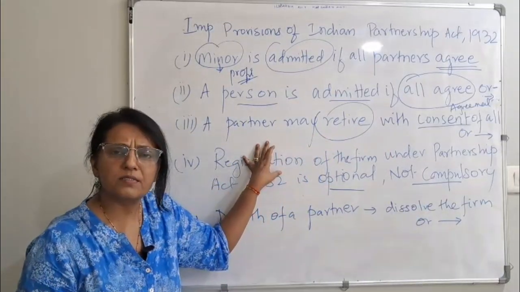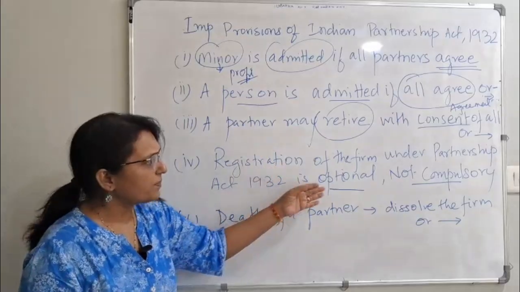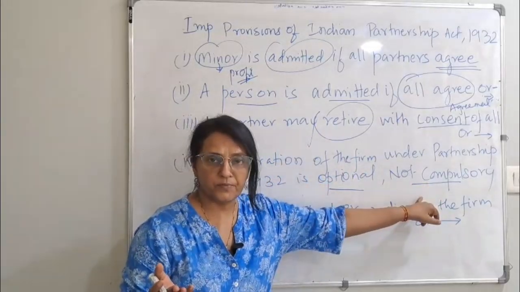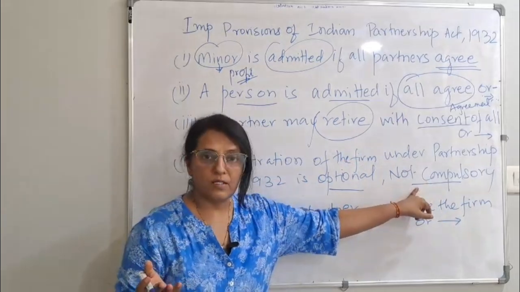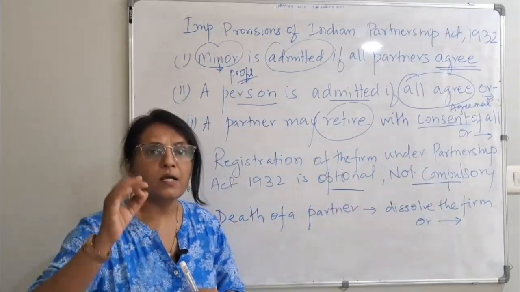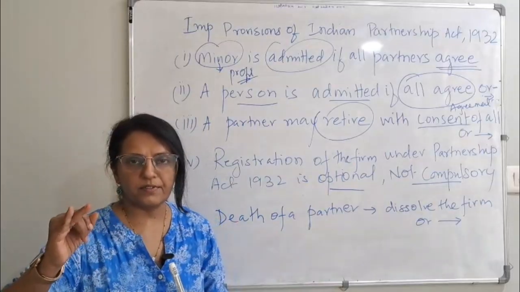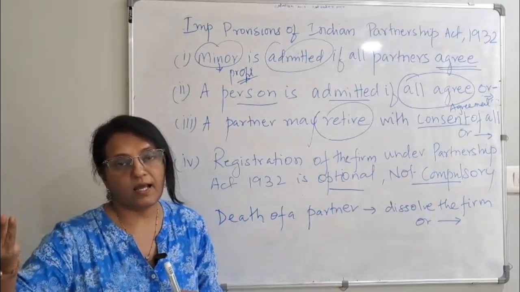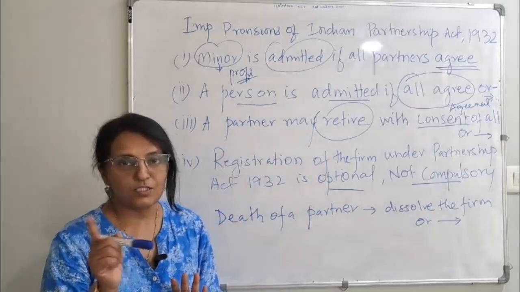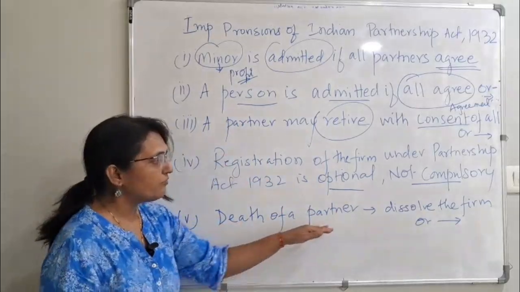That depends on the partners. It is optional. You will not be put behind the bars if you don't register your firm. So it is optional, not compulsory. This is very important. Don't get confused: the partnership deed being oral or written is also optional. You can have oral also, you can have a written. This is registration of the firm. It is not compulsory. Death of a partner.